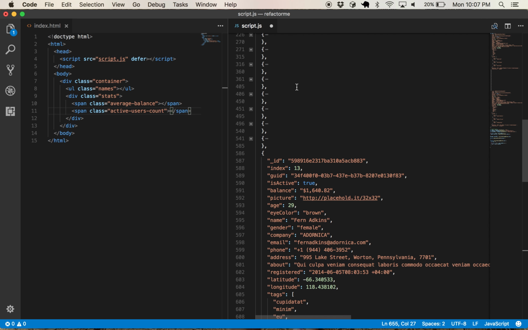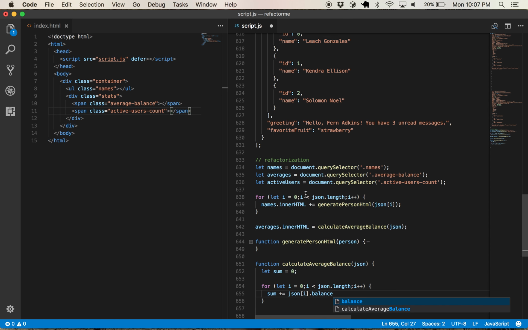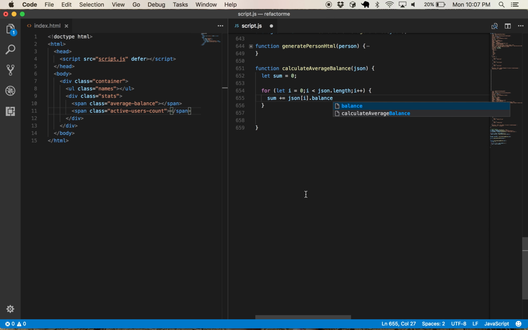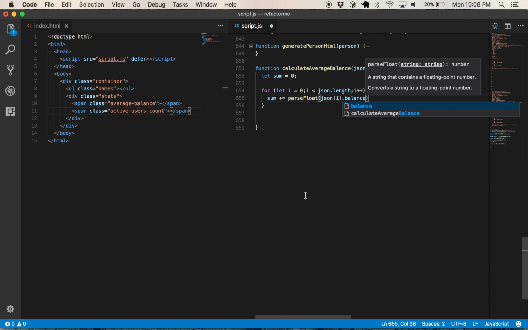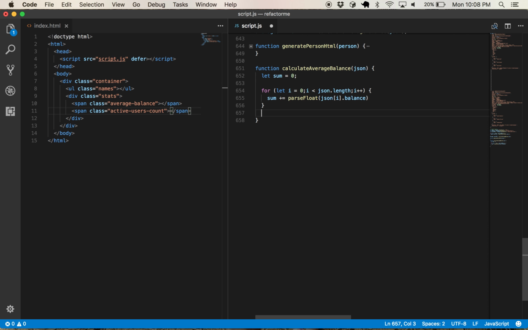Is that a string? It is a string. So I'm going to have to parse the float, I believe. Parse float JSON at i dot balance. Okay. So return sum divided by JSON.length.